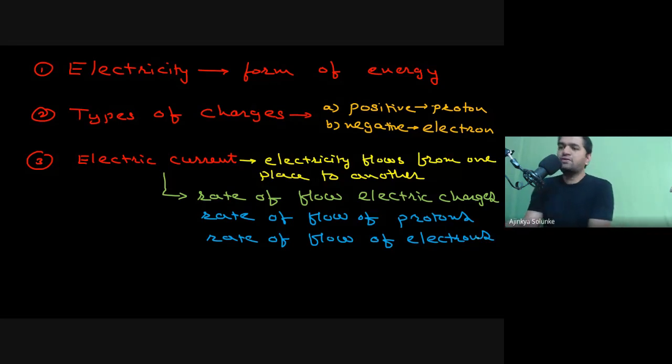Now, can somebody tell me, can we have the difference in the meaning then? Because when I asked you the first question, what is electricity, some of the students wrote that it is the rate of flow of electrons, right? Some said it is the flow of charges, and what else not. So the first thing you need to understand is you have to remove that confusion. Electricity is nothing but one form of energy.